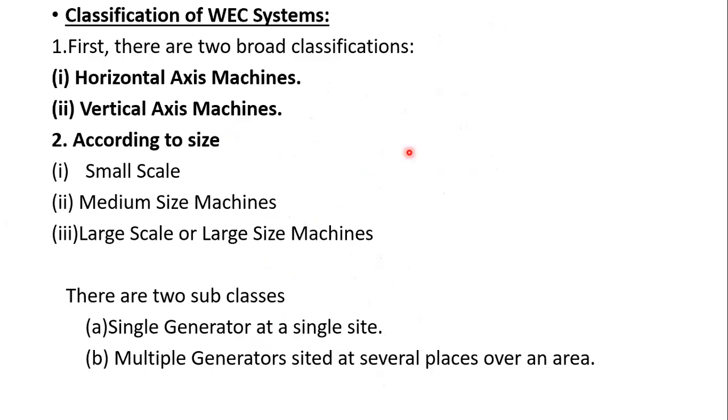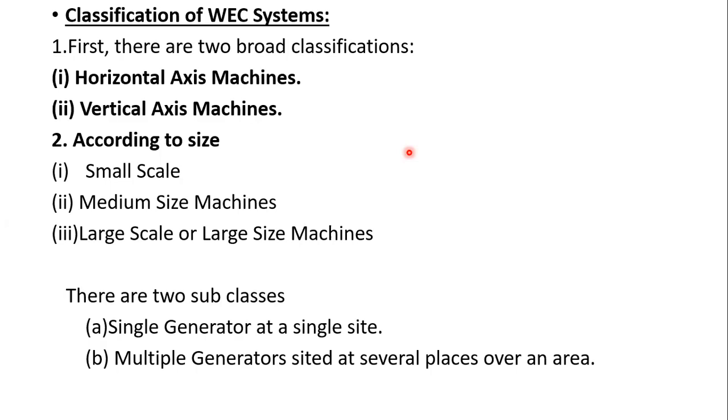Next, main classifications of wind energy systems. Wind energy conversion systems, WECS. So there are so many classifications.